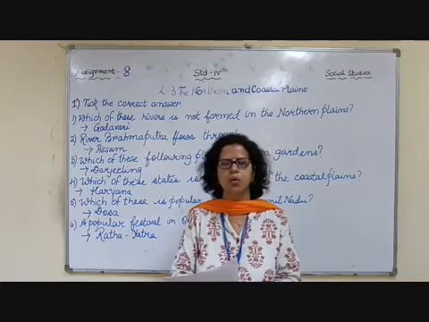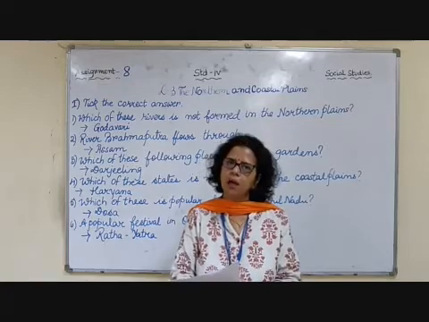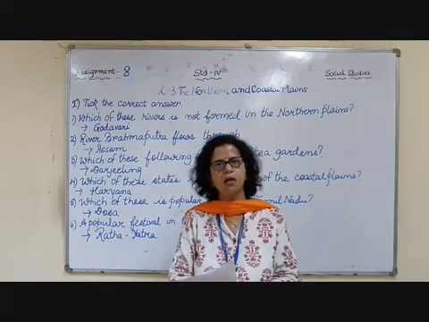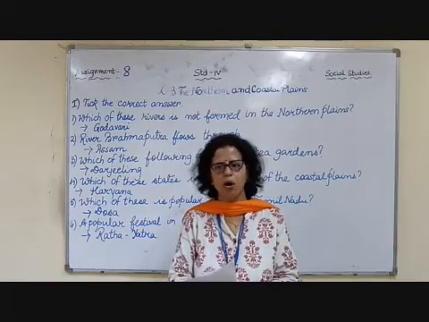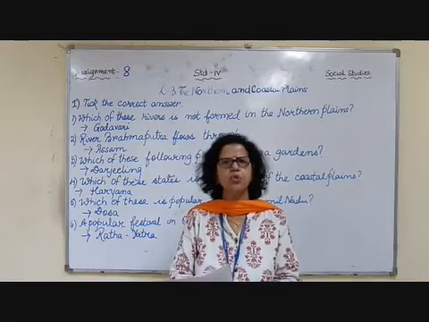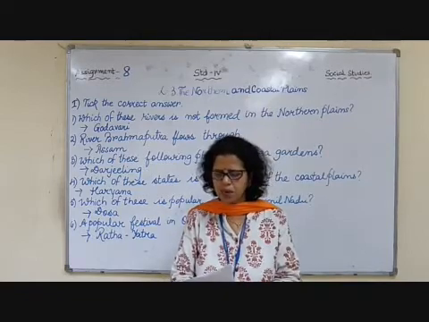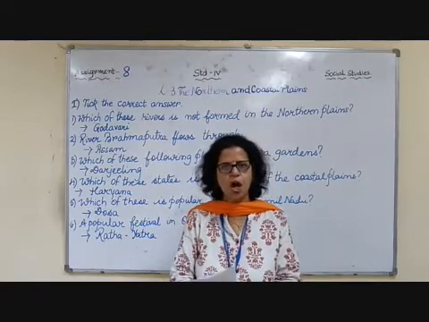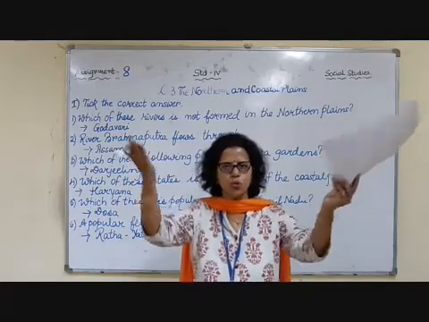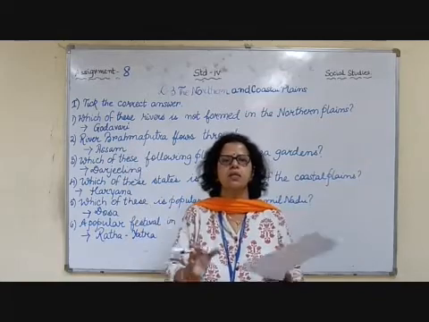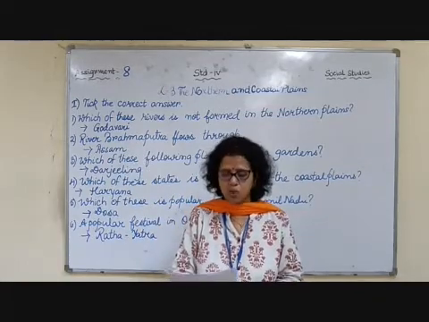Here the coastal plains are lying between the Arabian Sea and Western Ghats, and Eastern Ghats and Bay of Bengal. It is divided into Western Coastal Plain and Eastern Coastal Plain. These plains stretch from Gujarat to West Bengal. The two coastal plains, the western and the eastern, meet at Kanyakumari. Now the western coastal plain